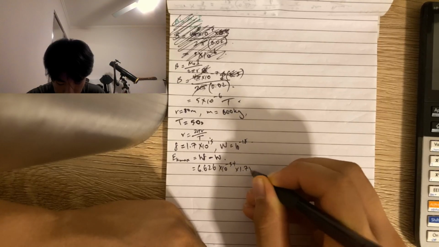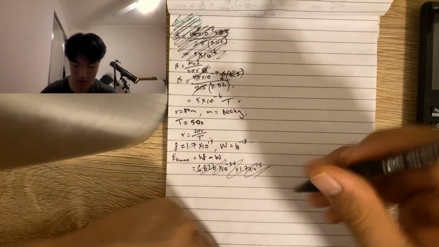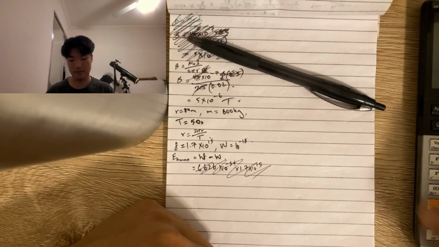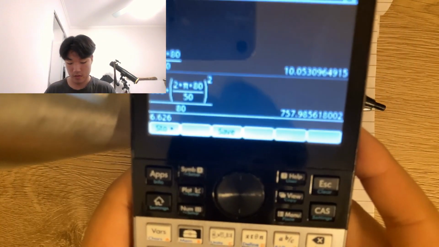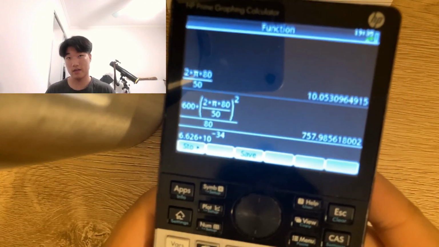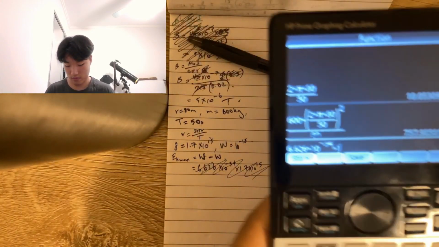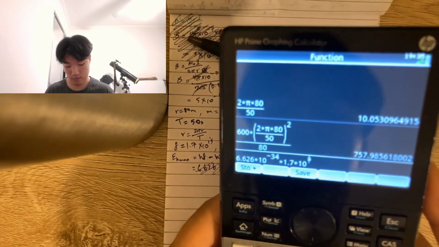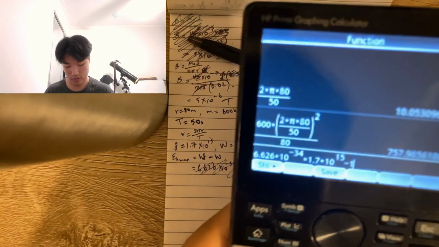To be honest, there's no point in writing this down. I'll just demonstrate it on the calculator, because you don't get awarded marks for writing the value down. So we multiply it by the frequency, and subtract the work function.